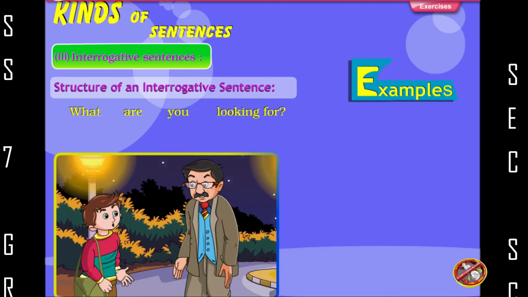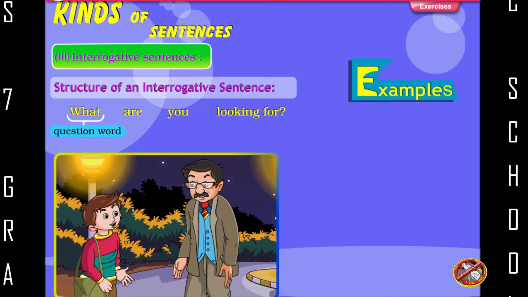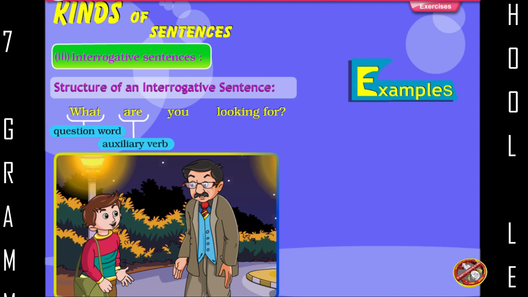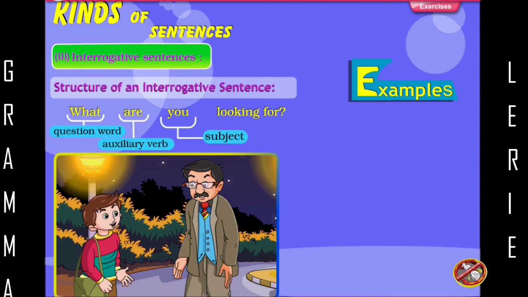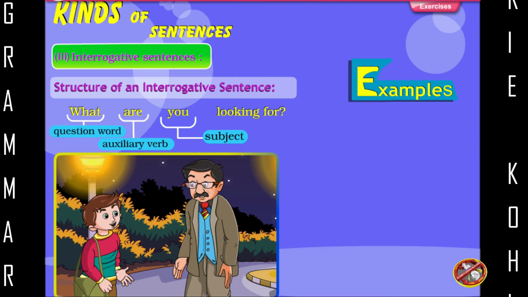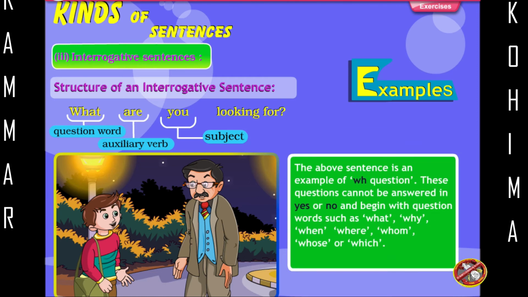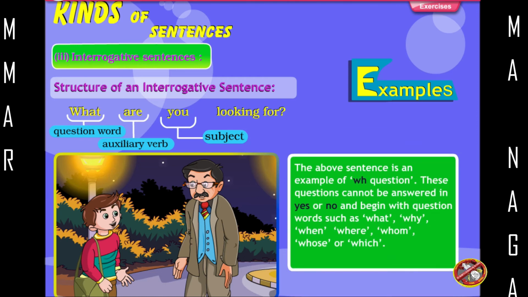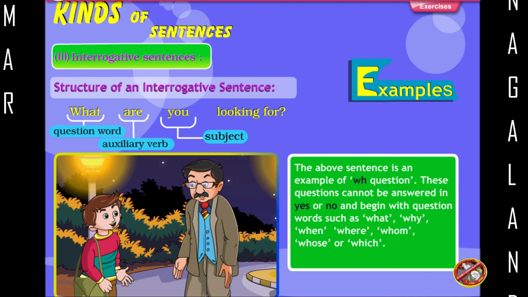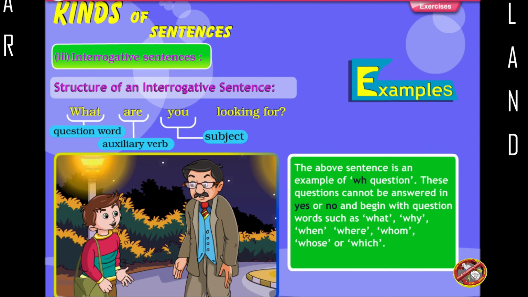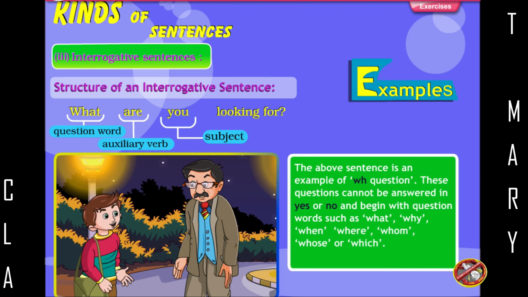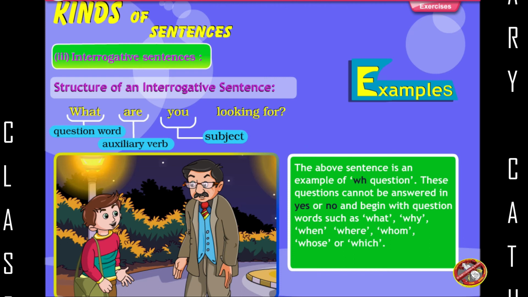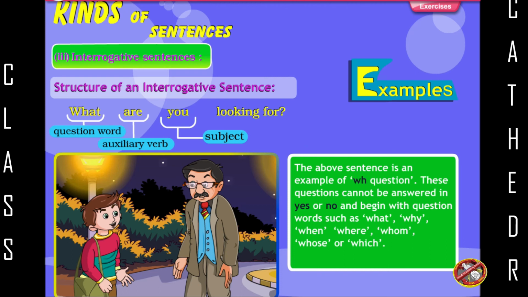Example: What, question word; are, auxiliary verb; you, subject; looking for, question mark. The above sentence is an example of WH question. These questions cannot be answered in yes or no and begin with question words such as what, why, when, where, whom, whose, or which.